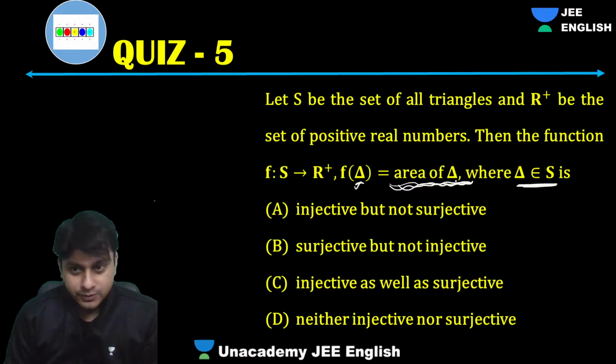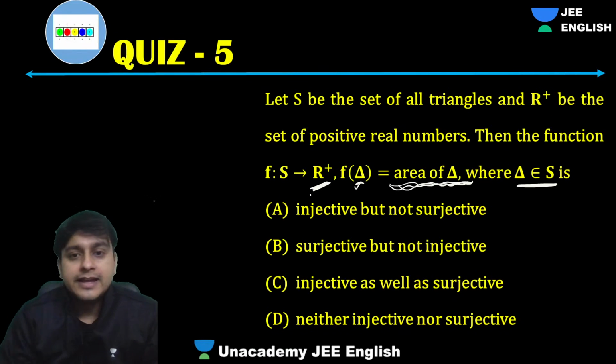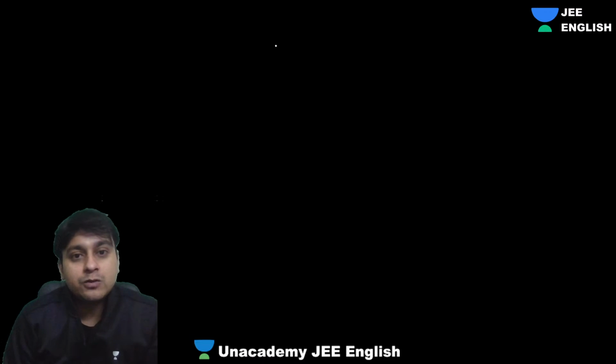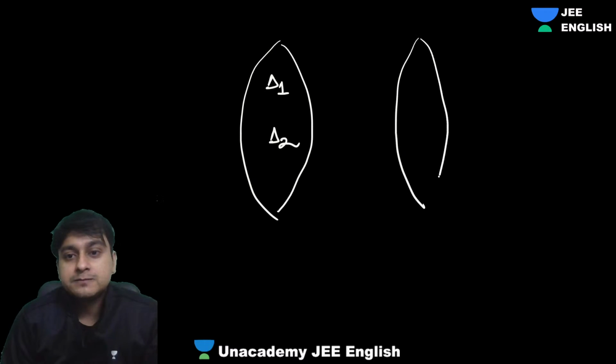So guys, you can see that R plus means all positive real numbers. Let's see whether it will be many one or one one. Can we have two triangles, triangle 1 and triangle 2, having the same area? We have infinite areas, A1, A2.